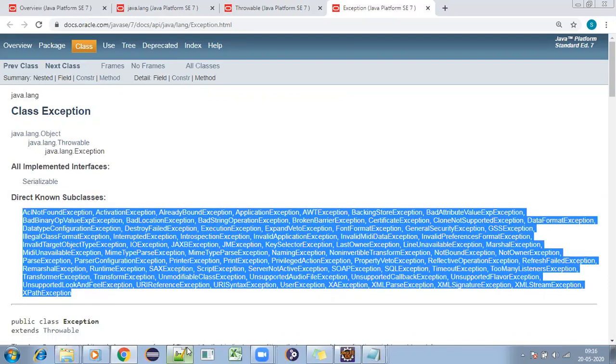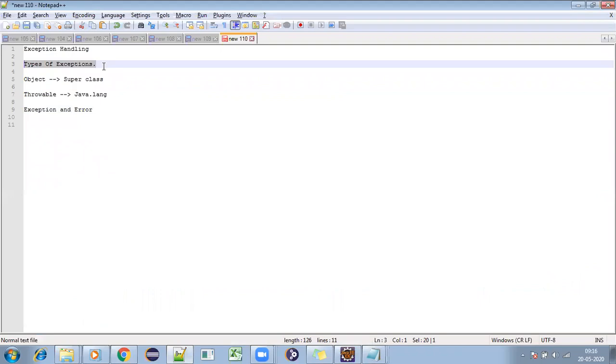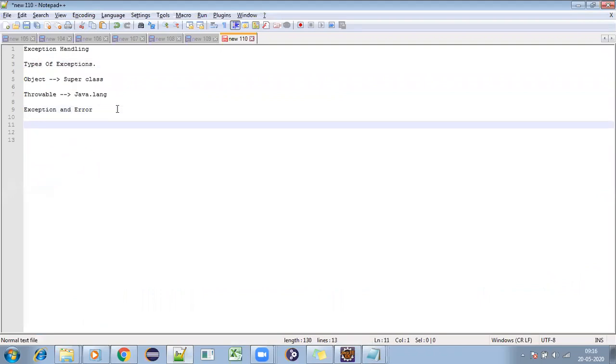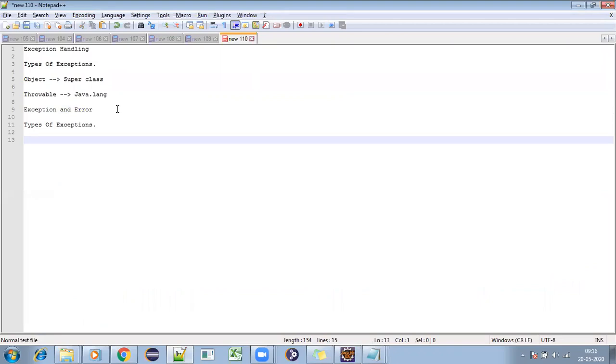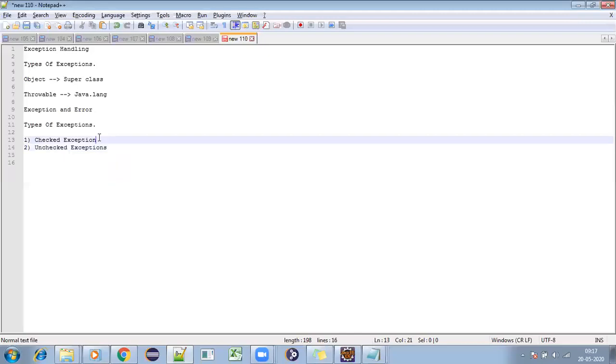Those multiple classes are divided into two types. So can you please go on mute if possible? The types of exceptions: one is checked exceptions and another one is unchecked exceptions.